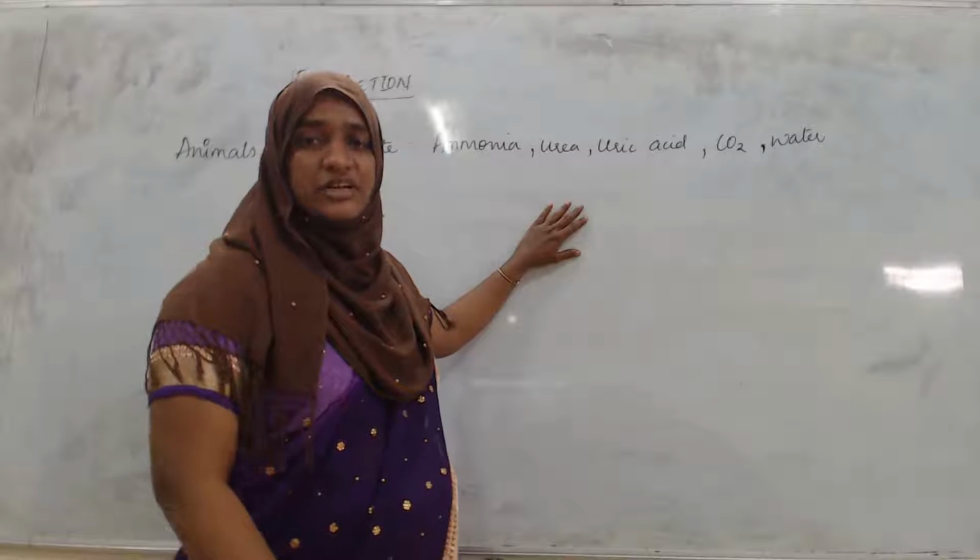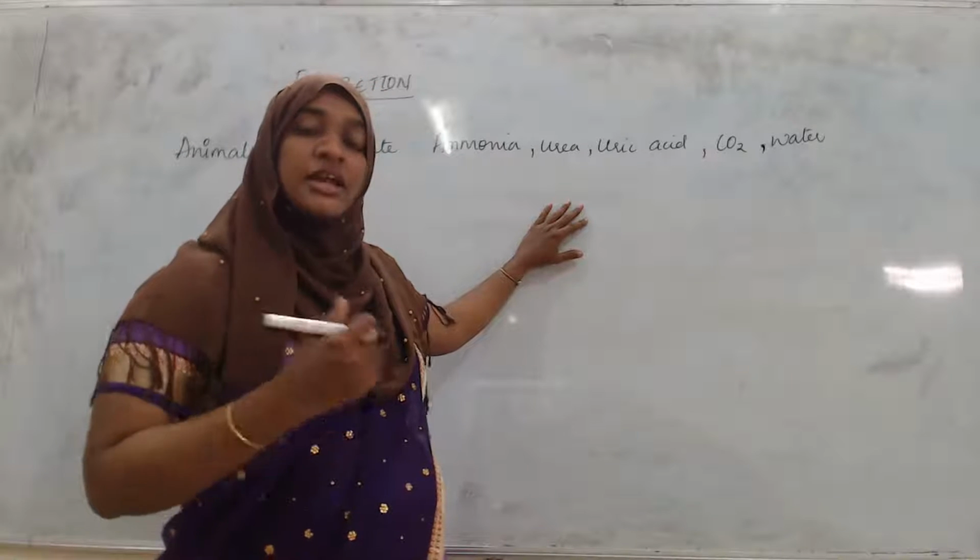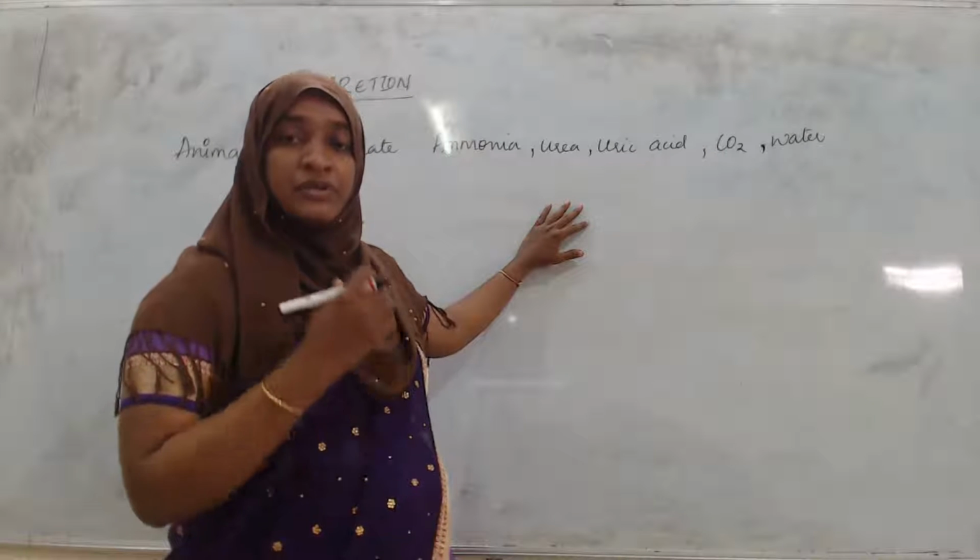These are the major products that, if present in the body, may cause harm to the body.